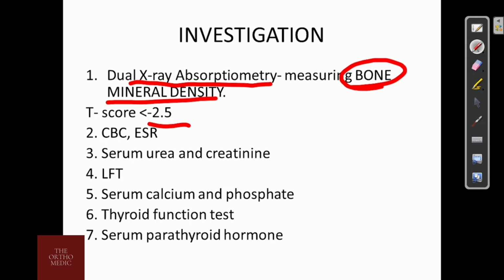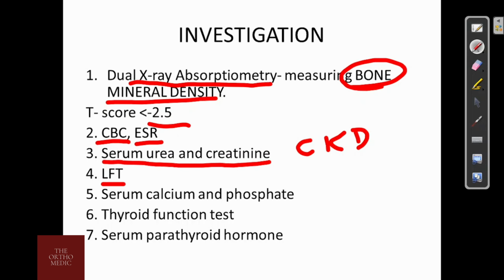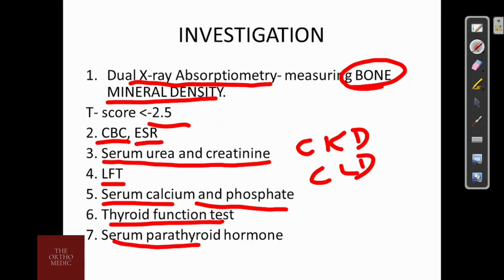Other investigations we do are a CBC, ESR to rule out inflammatory disease or myeloma, serum urea and creatinine to rule out any chronic kidney disease, liver function test to rule out chronic liver disease, then serum calcium and phosphate to rule out primary hyperparathyroidism, thyroid function test to rule out hyperthyroidism, and serum parathyroid hormone to rule out primary hyperparathyroidism. These are the investigations which we do.